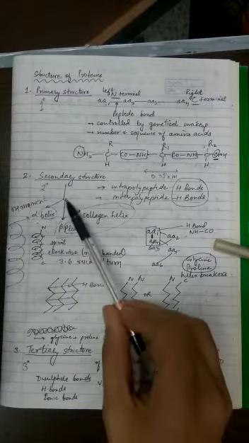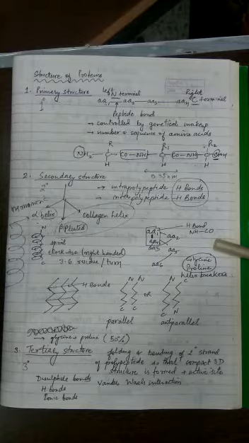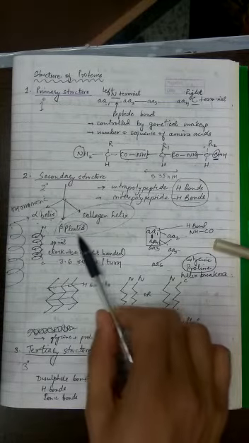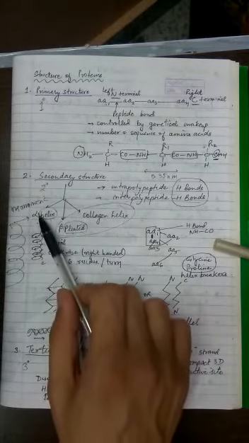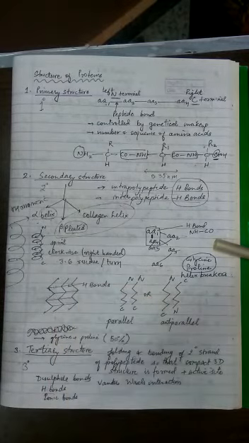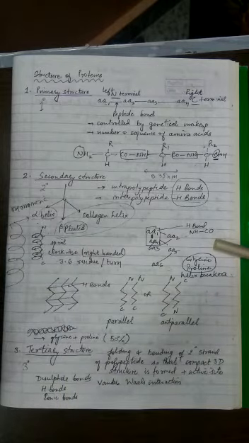Now what are the types of secondary structure? The first one is called the alpha helical structure. It is called alpha because it was the first one to be discovered by the scientist who discovered it, and the second one discovered is the pleated form. So he called this one alpha because it was first to be discovered, and he called the other beta because it was the second one discovered. The alpha helical structure develops in those proteins which are monomeric, that means they carry only one chain.